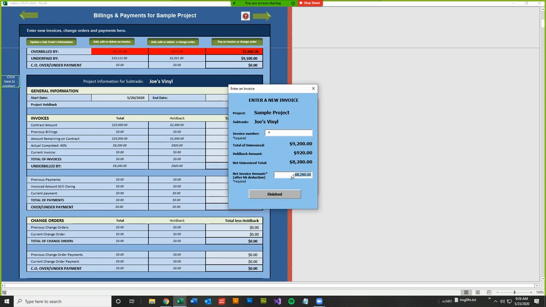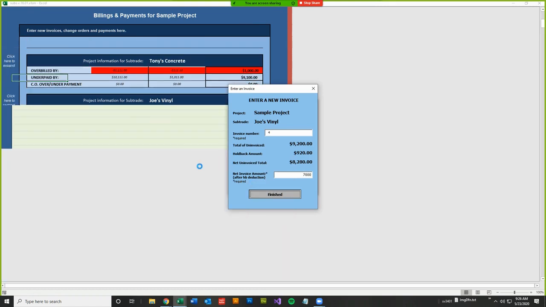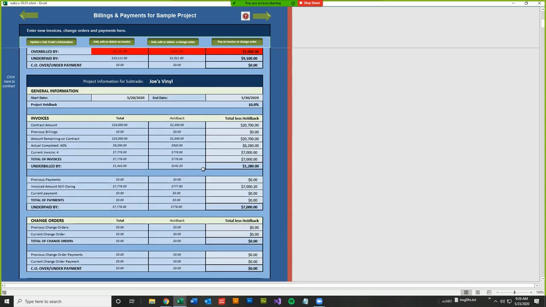Let's say they only billed you $7,000. Let's see what happens. All right. So what we see is that the current invoice number 4 is for $7,000. The total of our invoices are for $7,000. So we are underbilled by $1,280.